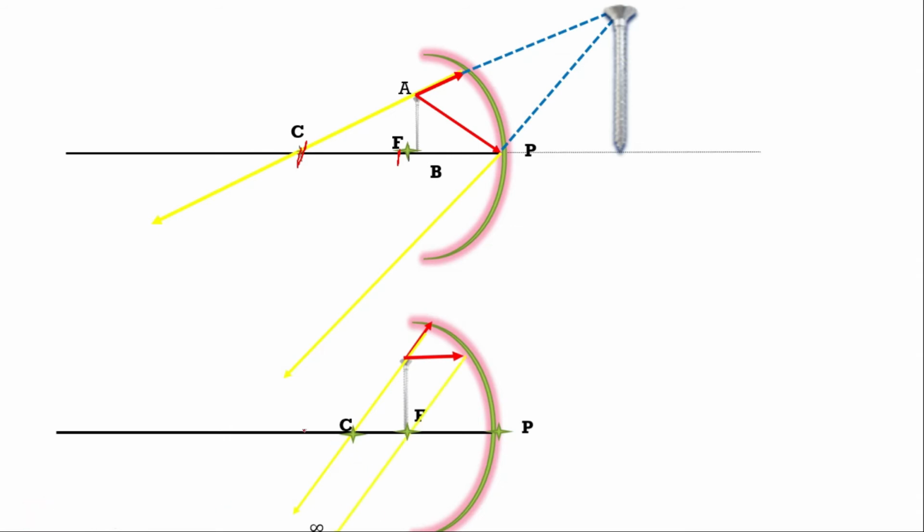These two light rays are parallel to each other, so they will not meet each other. So the image will be at infinity, and the nature of the image will be real and inverted and very large as compared to the object. I hope you understood well. This is A dash B dash, the image of AB.